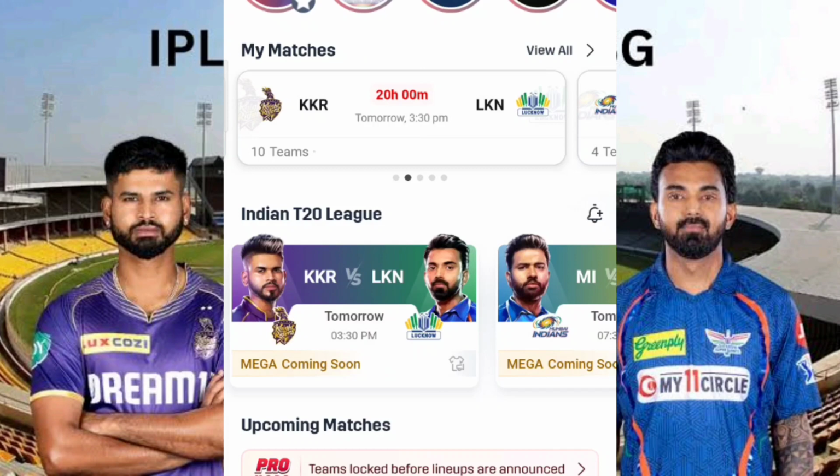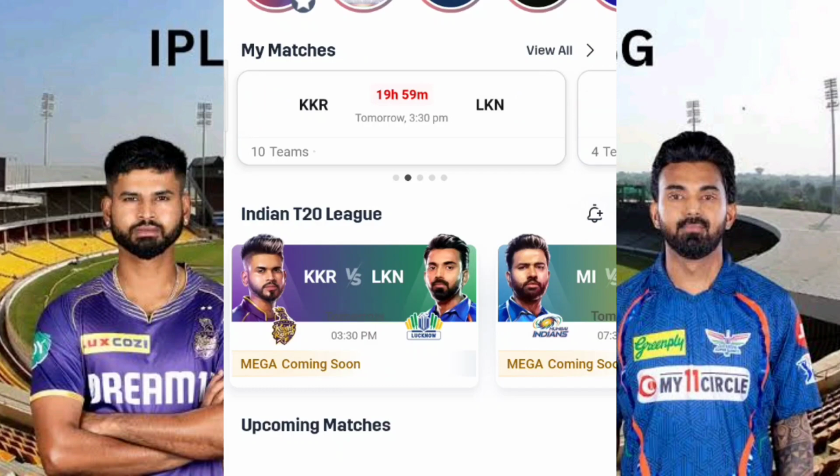So let's do the analysis of tomorrow's match. I'm doing the analysis today itself. Tomorrow's match is KKR versus Lucknow Super Giants. So tomorrow there's a bilateral match. Let's do the analysis of the first match, that is KKR versus Lucknow Super Giants.